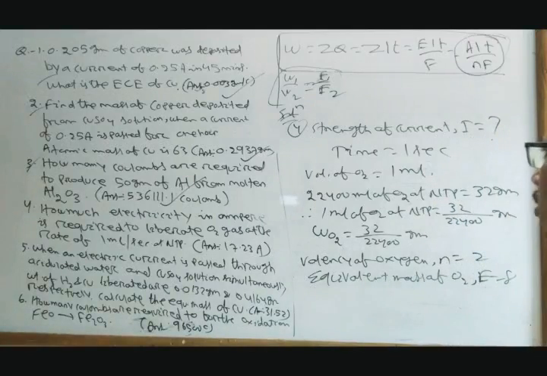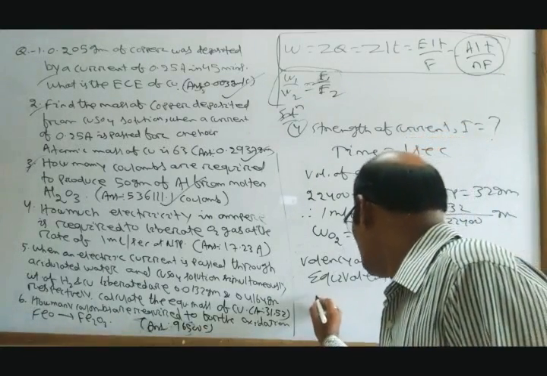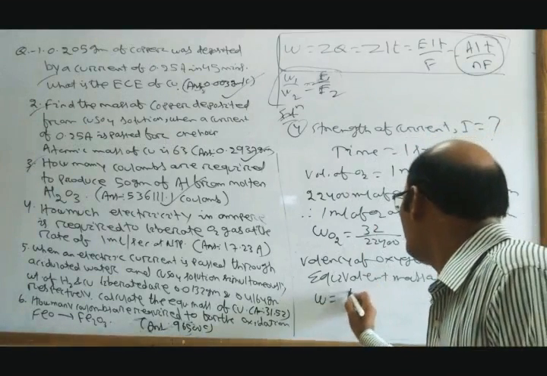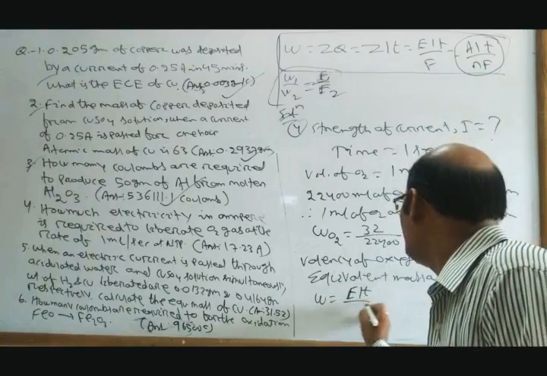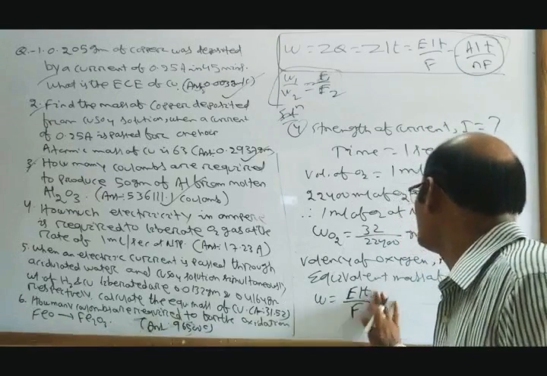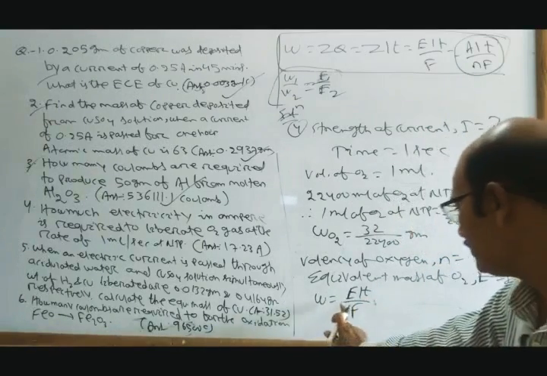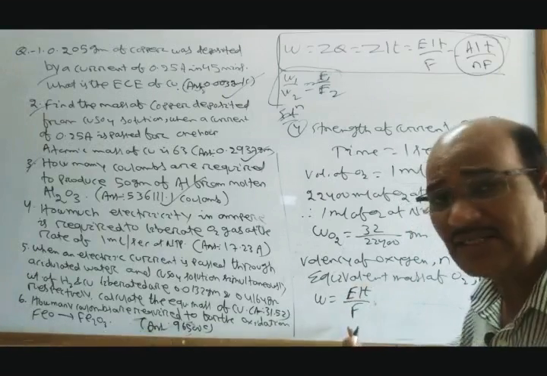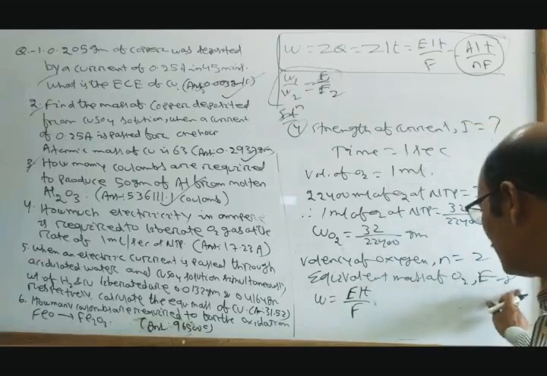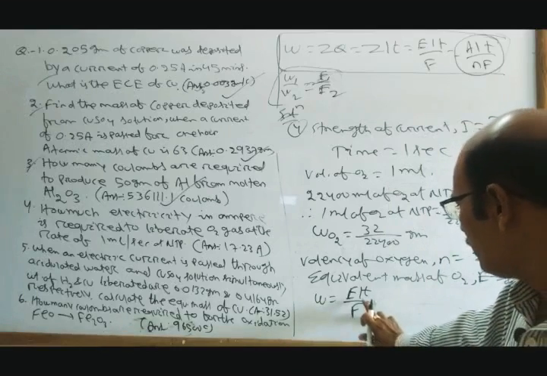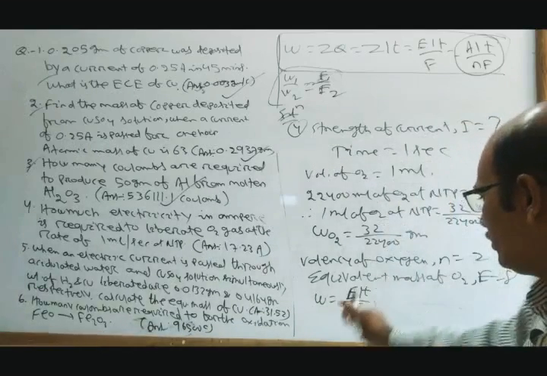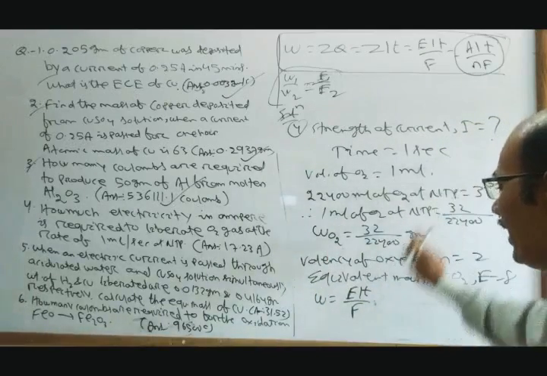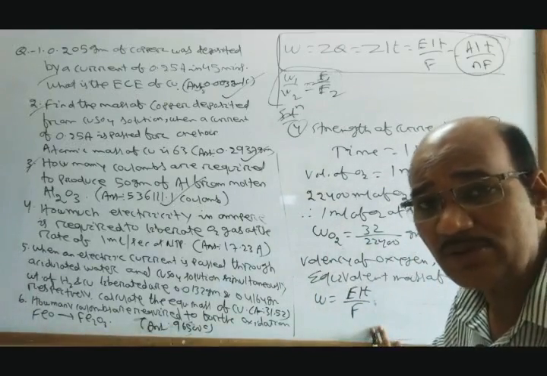So I can put here W is equal to EIT by F. We know equivalent mass of oxygen is 8, and I we have to calculate. Now W already we have calculated, and T 1 second given, and F we know 96500 coulomb.